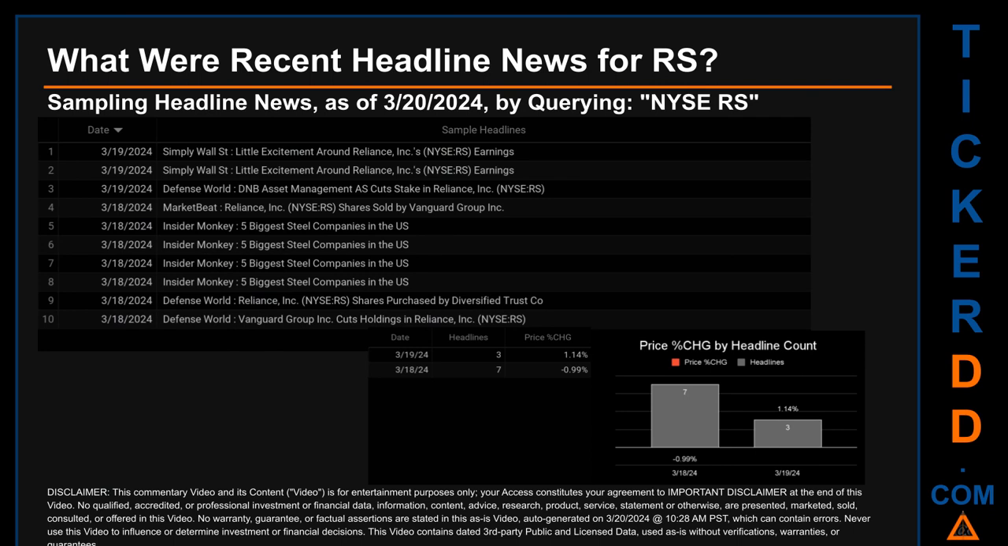What were recent headline news for RS? Today, Wednesday, March 20, 2024, I sampled one of our news aggregators for latest headlines for this ticker. I did so by searching specifically by a keyword that may appear, broadly, in the title or the body of discoverable news articles. The keyword that I used was a combination of the exchange and the ticker symbol, NYSE: RS.